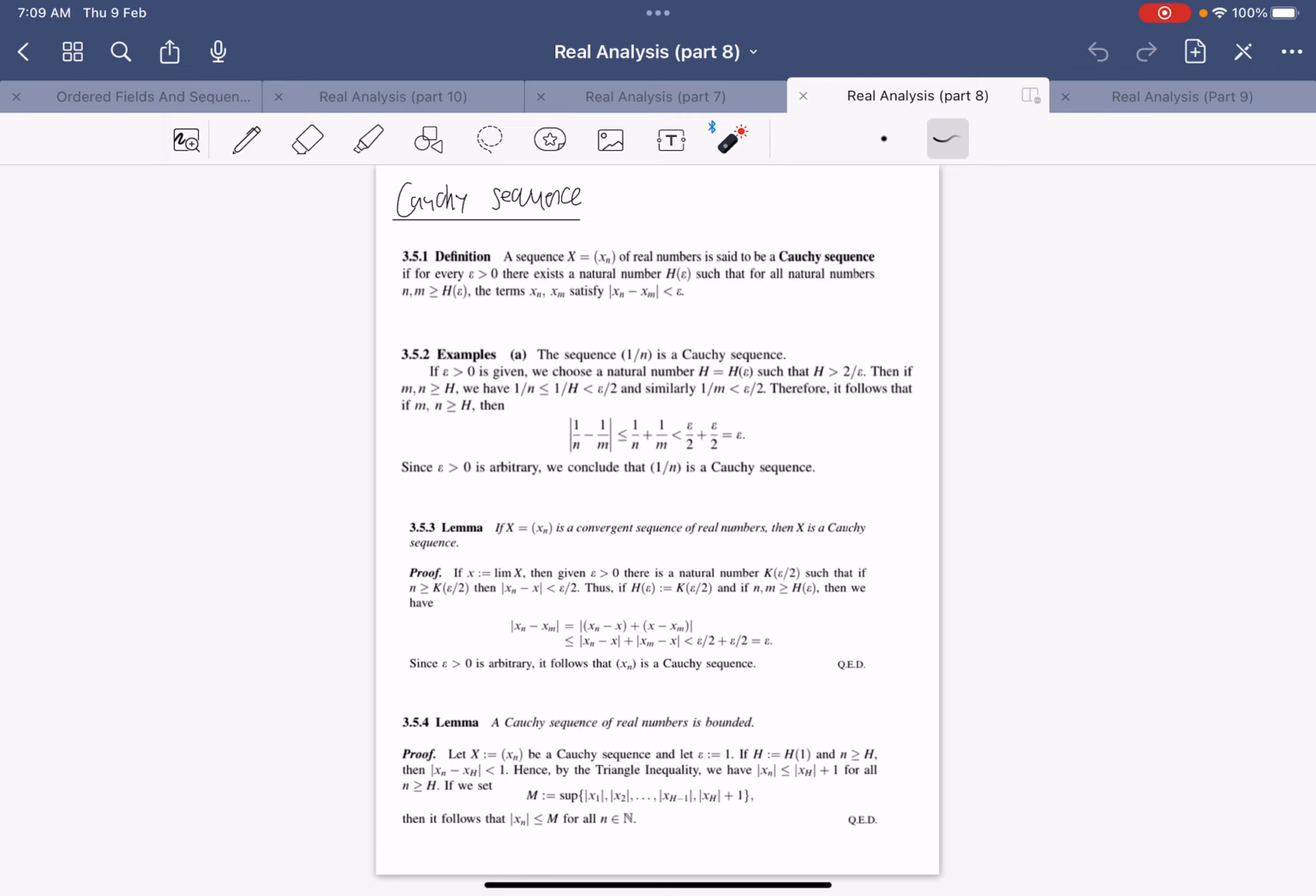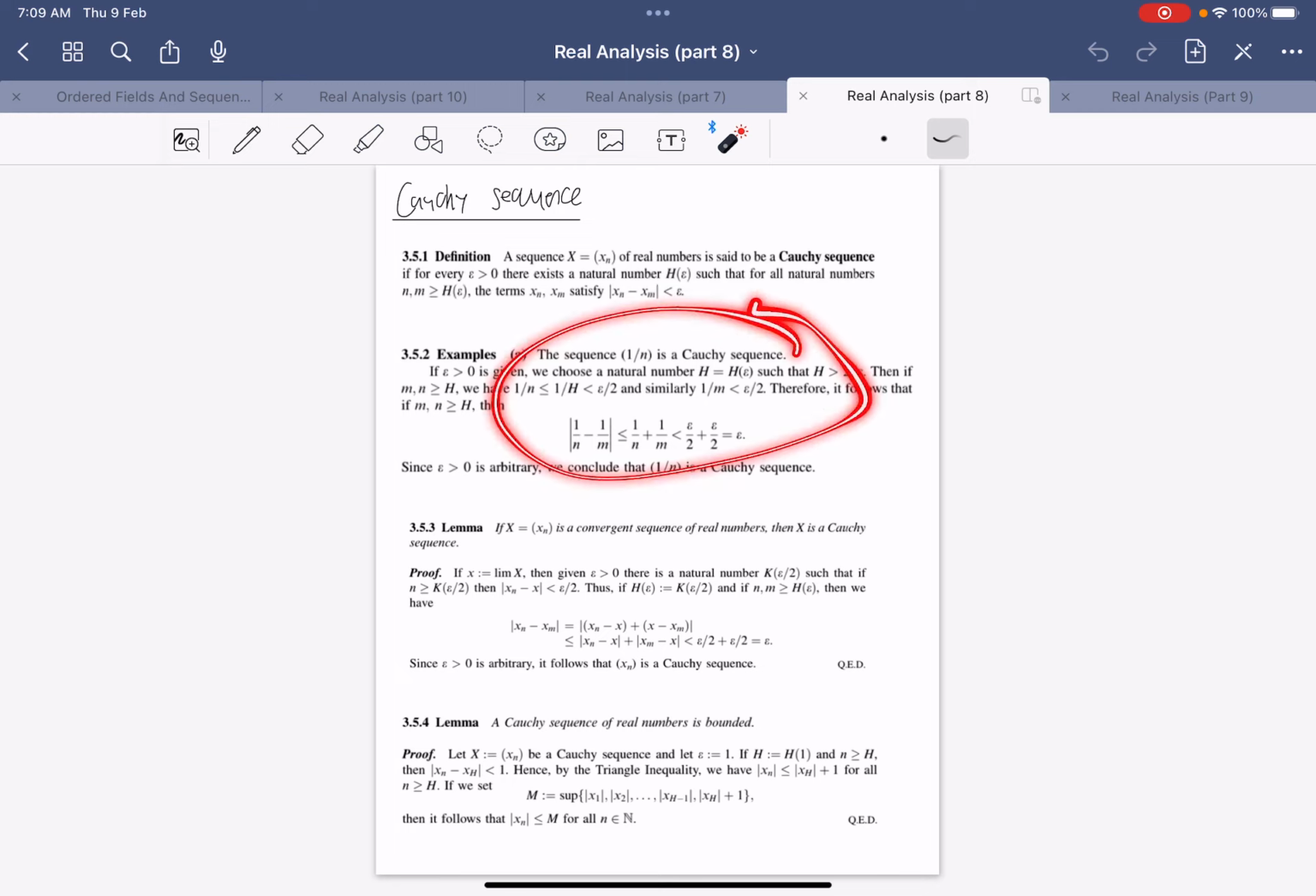A sequence of real numbers is said to be Cauchy if there exists a natural number h such that any numbers larger than this h will satisfy the following inequality: the difference between the two will be less than epsilon. So what you're trying to capture is the idea of not convergence, but that the terms get very close to one another, even though this Cauchy sequence might not converge.